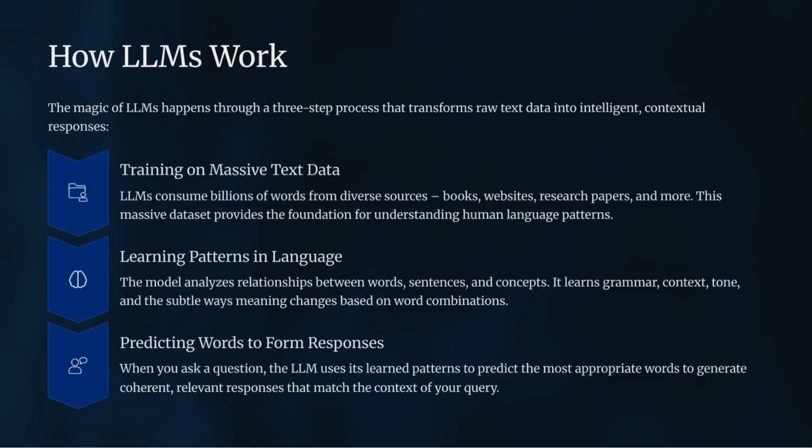How LLMs work. The magic of LLMs happens in 3 steps. First, they train on massive text data, billions of words from books, websites, and research. Second, they learn patterns in language, analyzing how words, sentences, and concepts connect. And third, when you ask a question, they predict the most appropriate words to form a clear, relevant response. For example, if you type, "the capital of France is," it predicts, Paris.